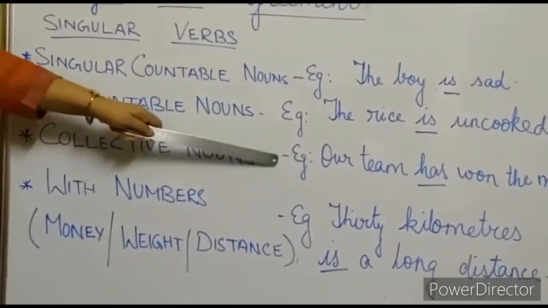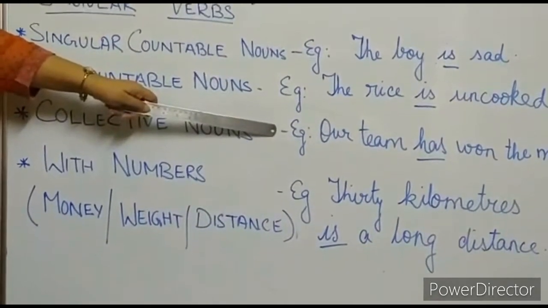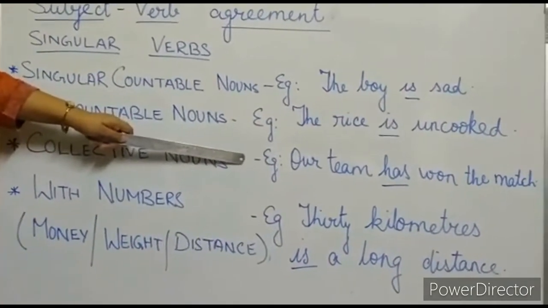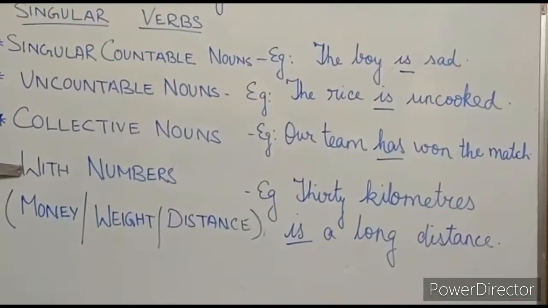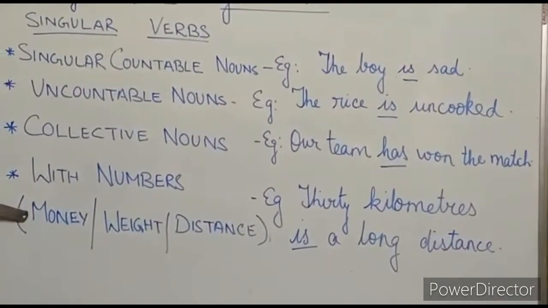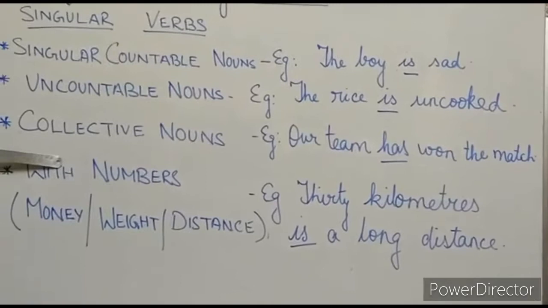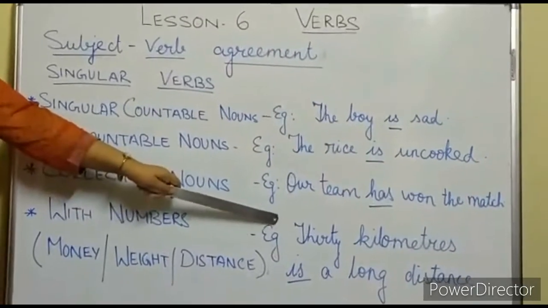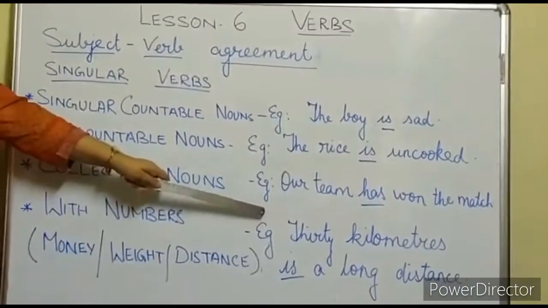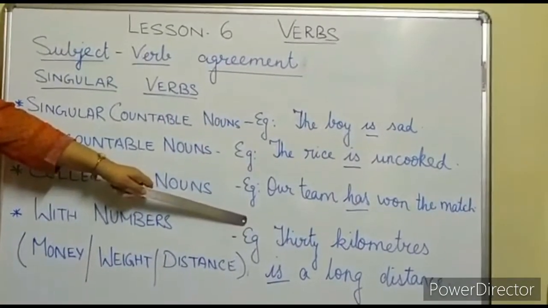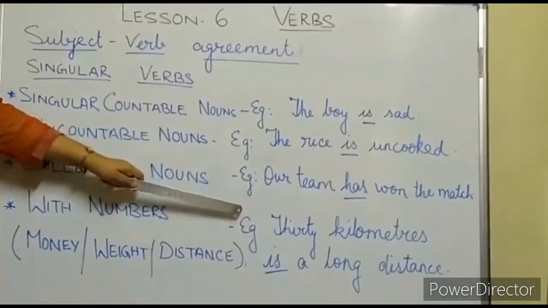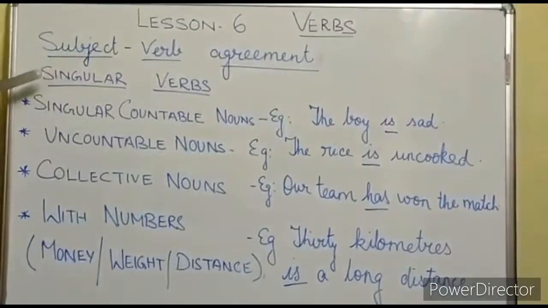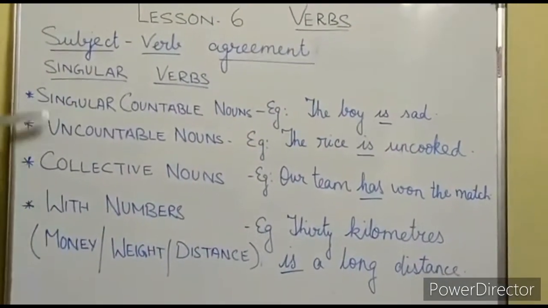So here is the example: our team has won the match. Here, students, has is a verb and it is the singular form. Now see the fourth point, with numbers such as money, weight or distance. With these, we always use the singular form. Example, 30 kilometers. Students, the number 30 is a plural number, but still we will be using a singular verb. So, 30 kilometers is a long distance. Is is a singular verb.